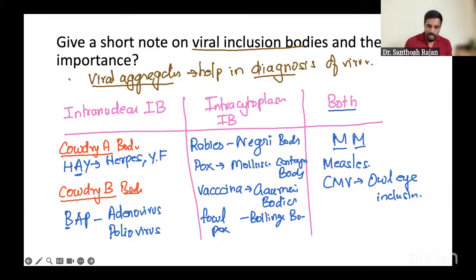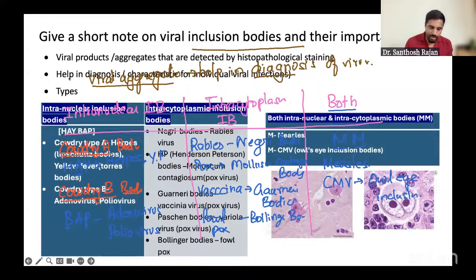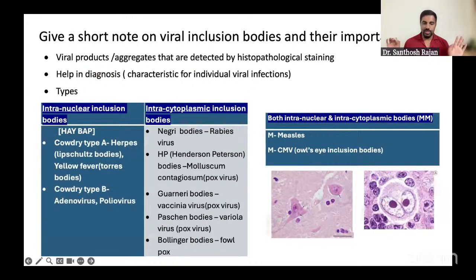Okay, that's it. Now next. Everything is explained here once again. You don't need to worry. Everything is given in the picture. You can just see through it.